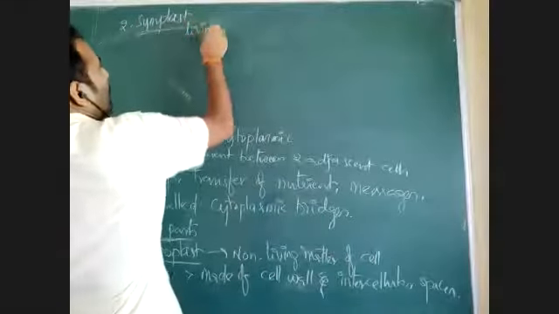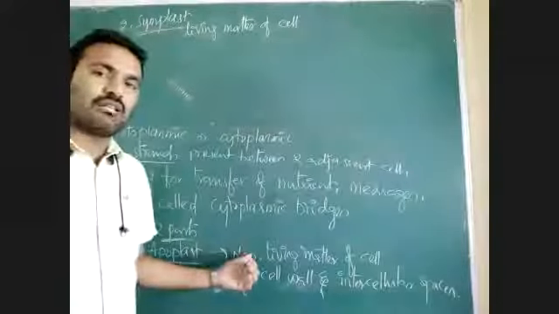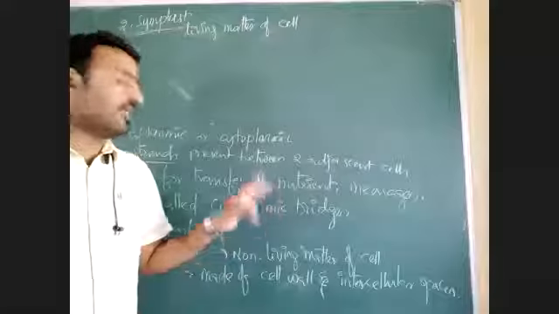What does symplast mean? Living matter of cell, especially living matter of plant cell. Where cell wall is present, only then cells have non-living matter. If cells have no cell wall, they don't have apoplast.